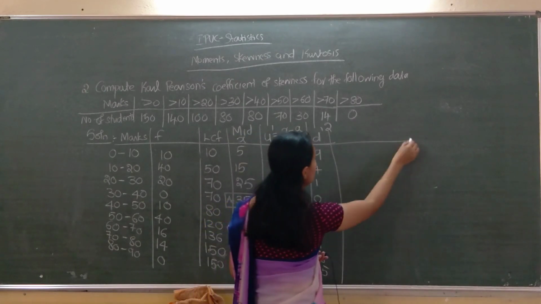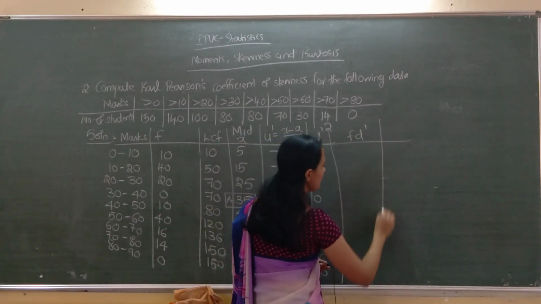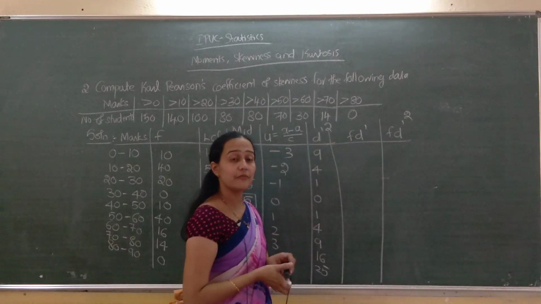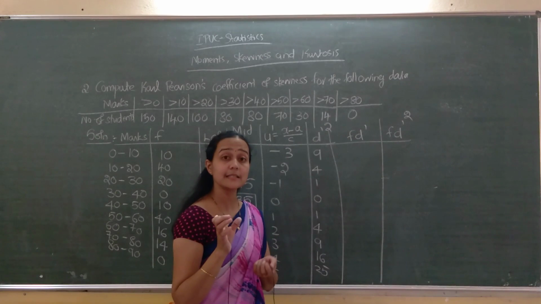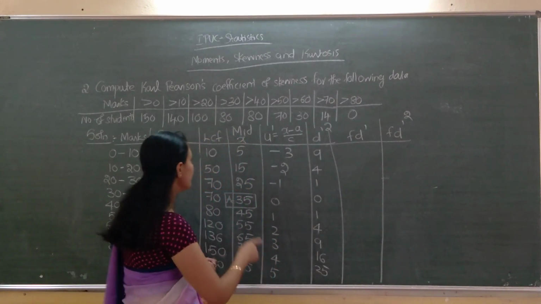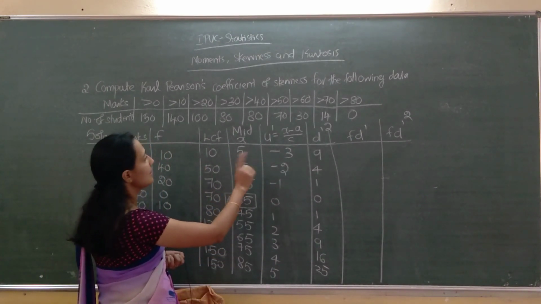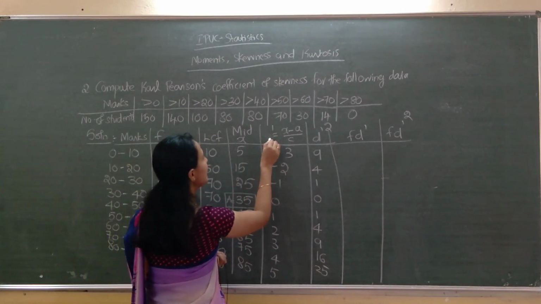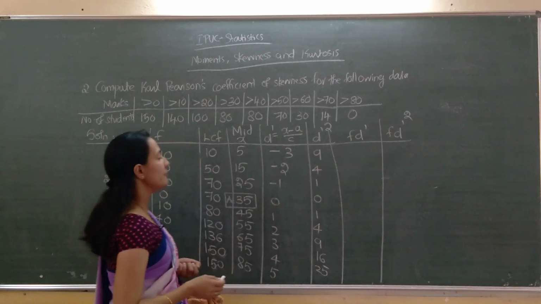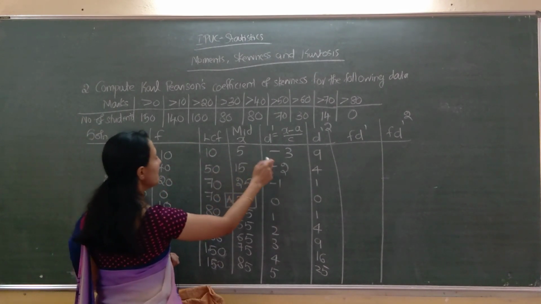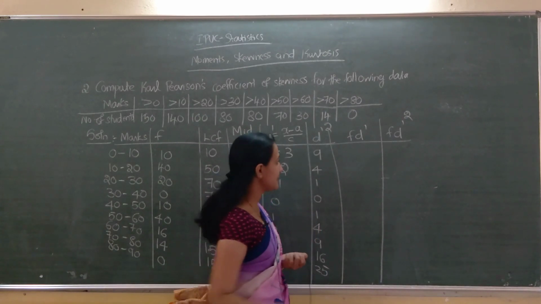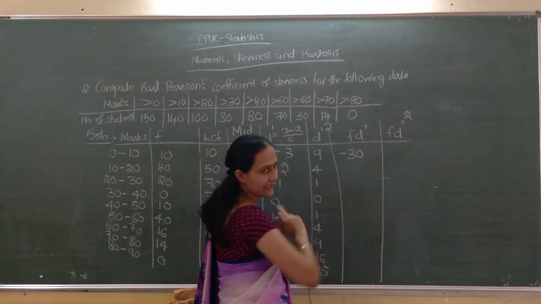Next what we have to do? F into d dash, one column. Last column is f into d dash square. So it is f into d dash square, last column. It is not f d dash the whole square. So f into d dash. F is this one, d dash is what I took here. So f into d dash means 10 into minus 3, that is minus 30. Minus 30. So I will write like that only.